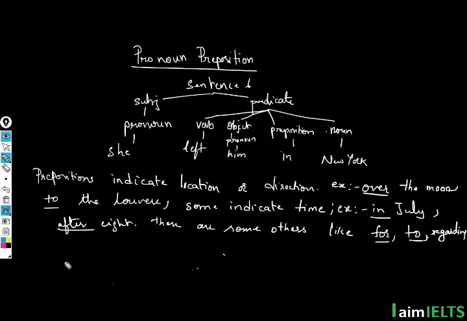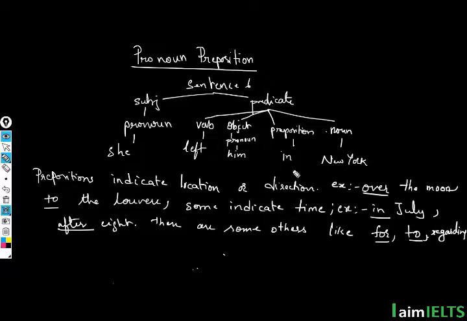So the first time we talk about someone or something, we use a noun, but from the second time on, we tend to use a pronoun. The next here is the verb, and in this case the verb is left. And then we have an object. She left. But who did she leave? She left him. So the word him comes next.